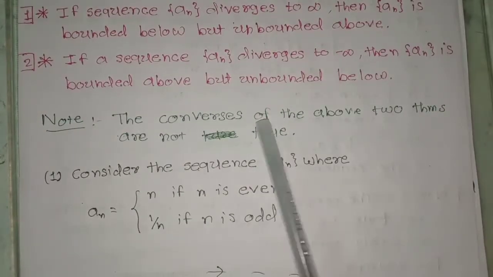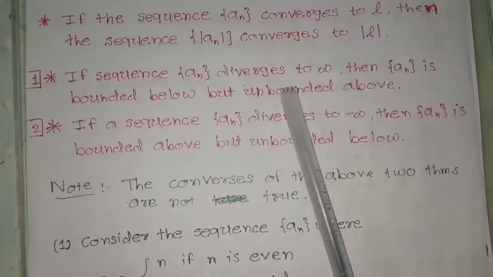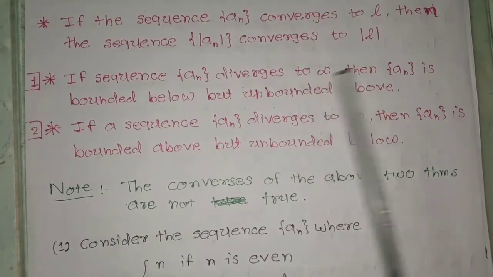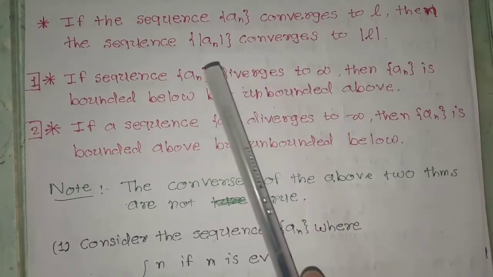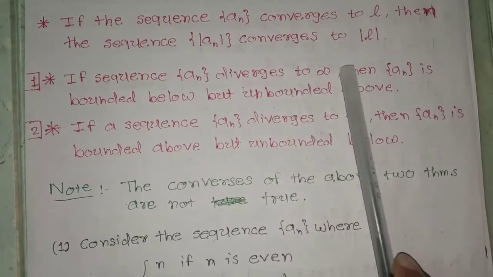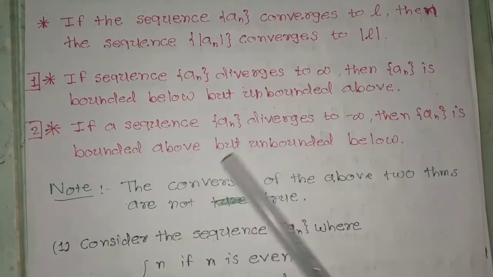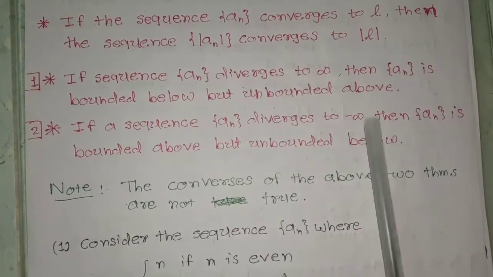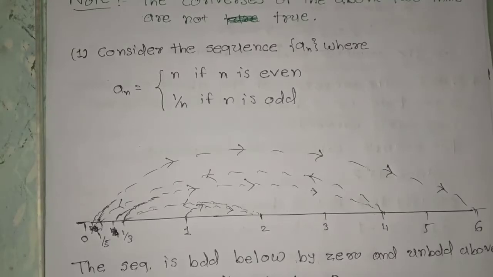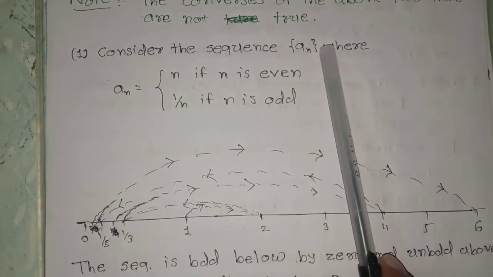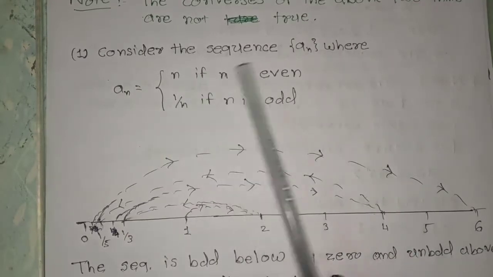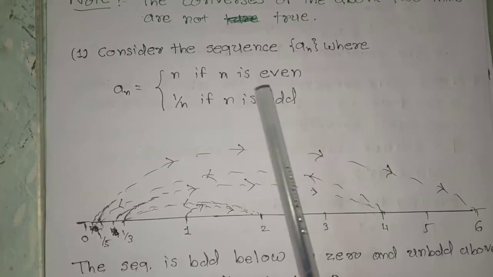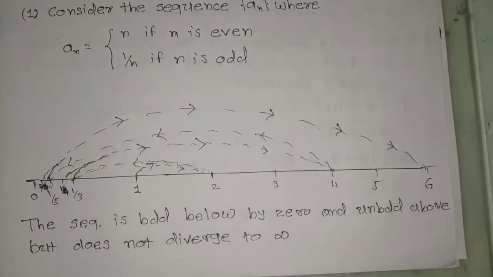Note, the converses of the above two theorems are not true. That is, if the sequence is unbounded above, I cannot say that it will diverge to infinity. And also, if the sequence is bounded below, I cannot say that the sequence will diverge to infinity. Let us understand this by an example. Consider the sequence a_n where a_n is equal to n if n is even and 1 upon n if n is odd.